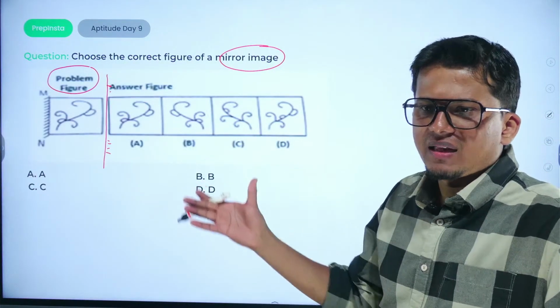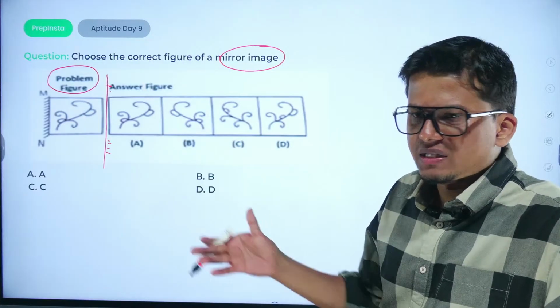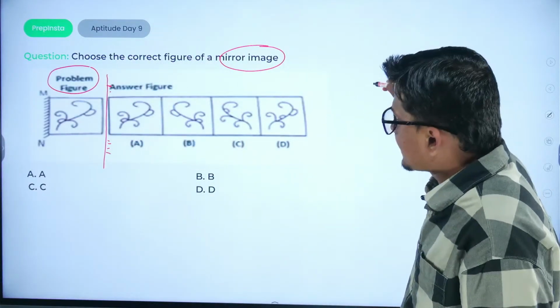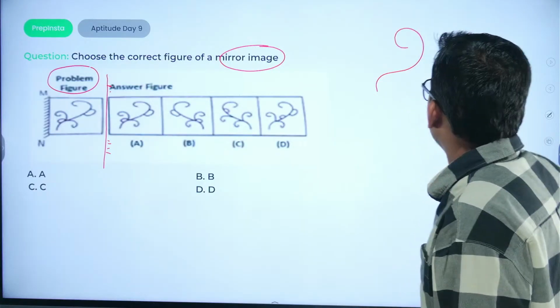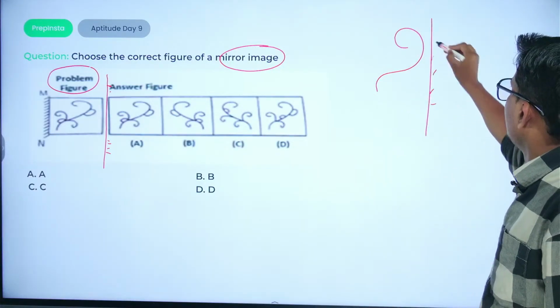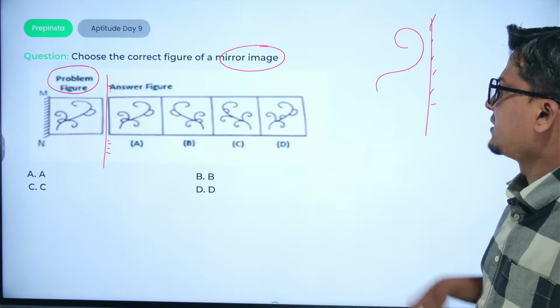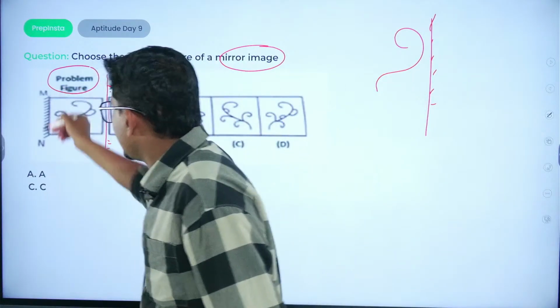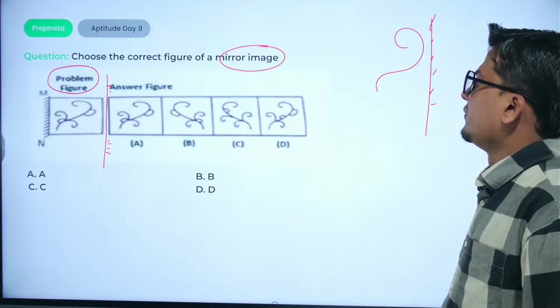Just check the orientation. देखो orientation कैसे check करोगे? Simply you have the curve. So if this curve is being given, तो अगर ये curve कुछ ऐसा है, this is the curve. Just eliminate from the options. What would be the right curve if the mirror is being kept here?